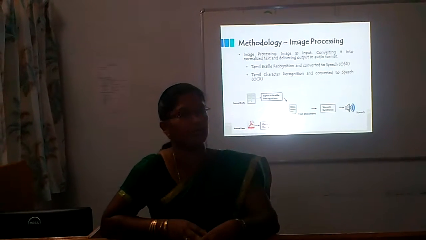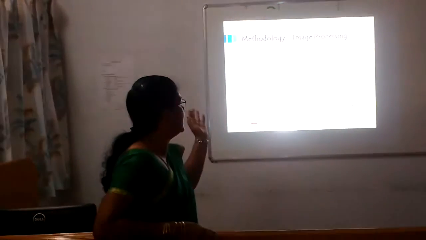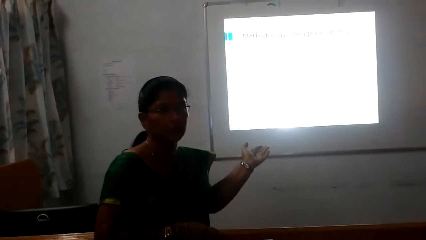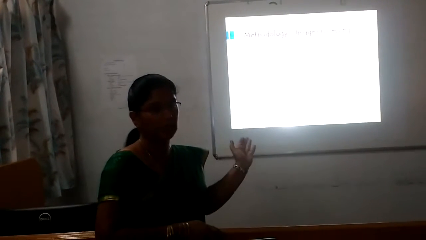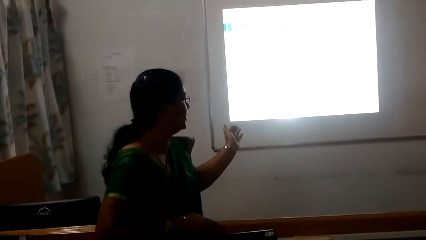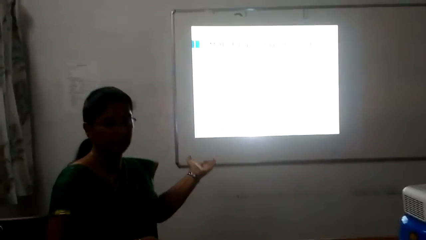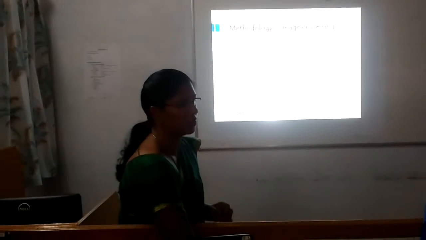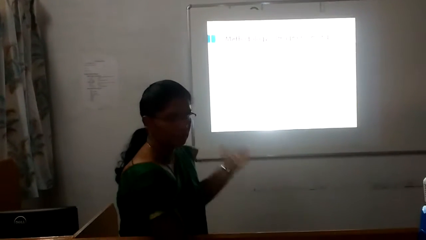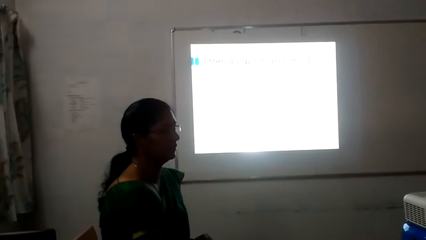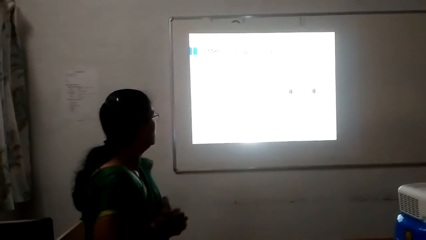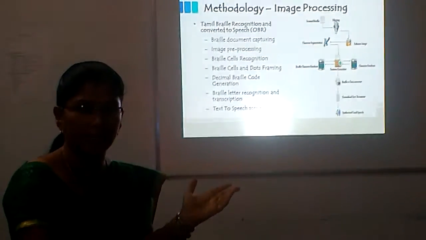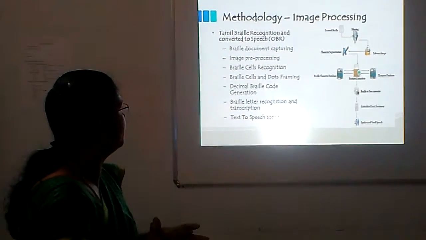And here the methodology is divided into two things. One is converting the braille document using OBR, optical braille recognition, and two, after conversion, we get the text document. Then through speech synthesis, we can hear the speech output, and we do the same for the text document also. And here we are going for braille recognition, and as I said, it is mainly regarding Tamil braille recognition. And here are the pre-processing steps.